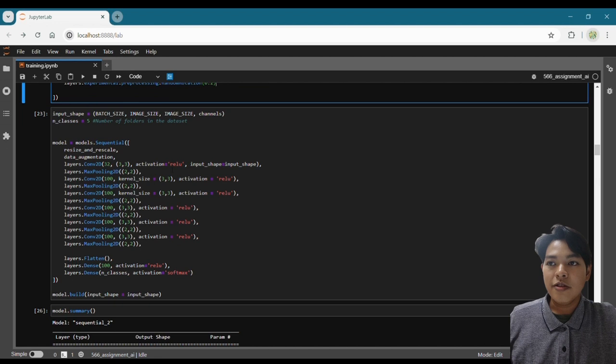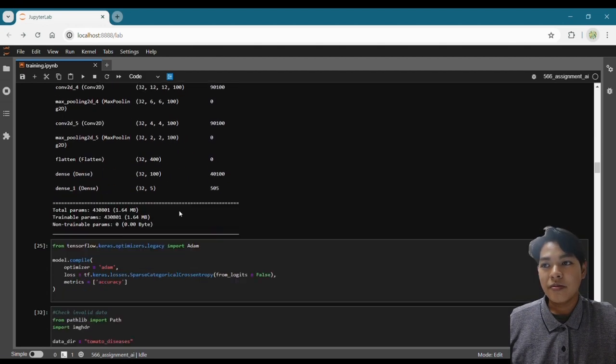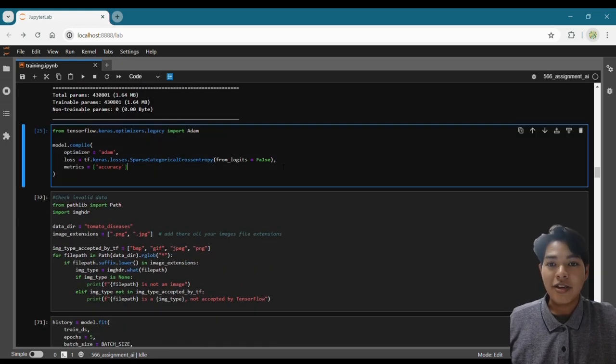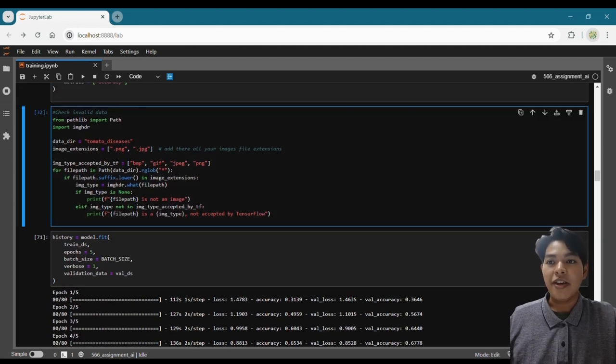So the total layers that I use for the model are 6 layers, and after we define the layers, we flatten it out to make sure that the classification is accurate. And then here we compile the model, and this part is just to check if there are any invalid images that we do not need.